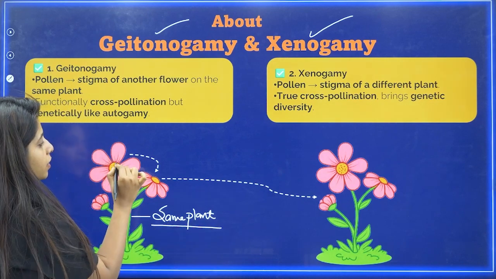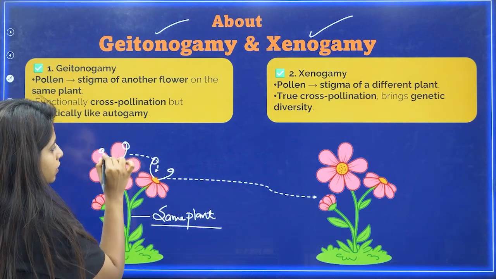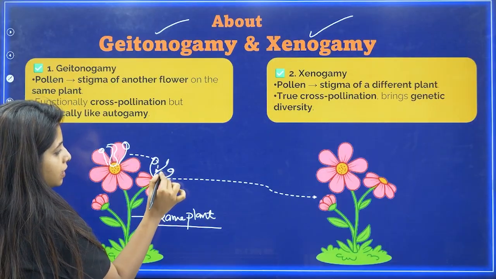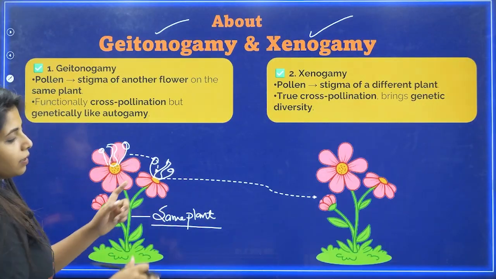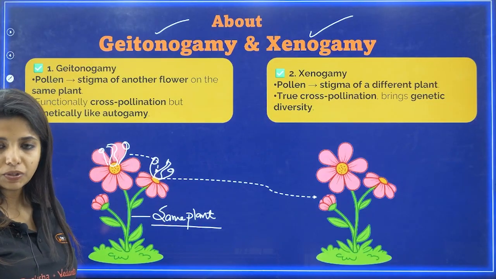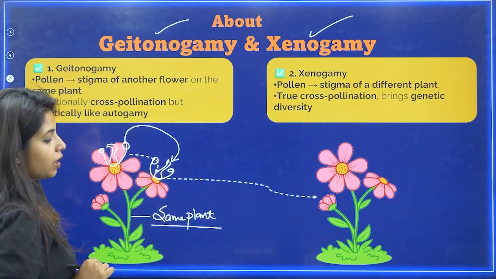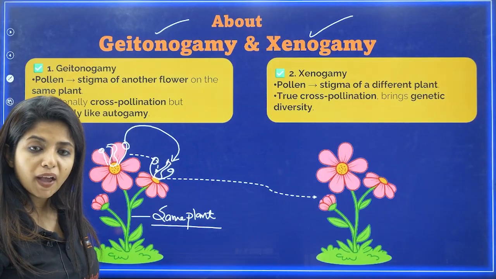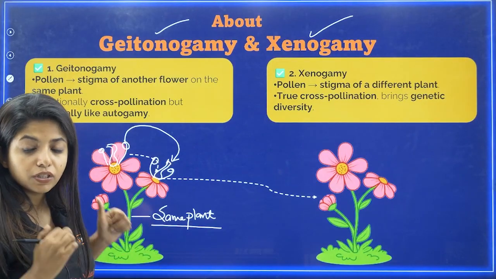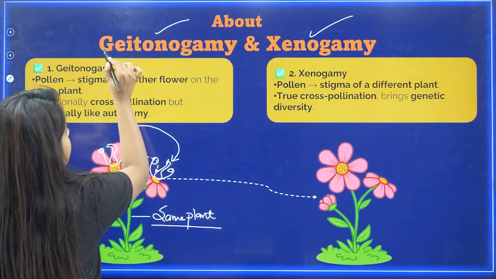It's on the same plant. Okay, from here, suppose it has the anther. This also has the anther. This has not just the anther, the stamen. So there is stamen as well as pistil here, and there is stamen as well as pistil over here. So pollen grains from here land on the stigma right over here. What type of pollination is this? Can it be autogamy? No, it's not the same flower. It is a different flower, ma'am, but it's the same plant. So this type of pollination is known as geitonogamy.